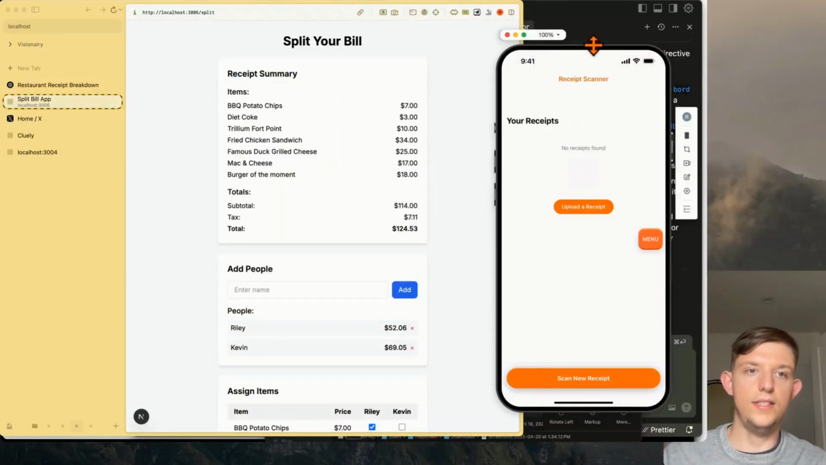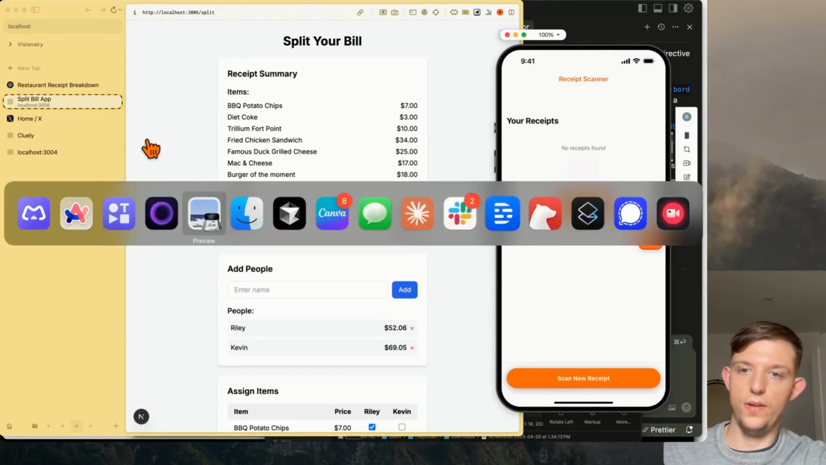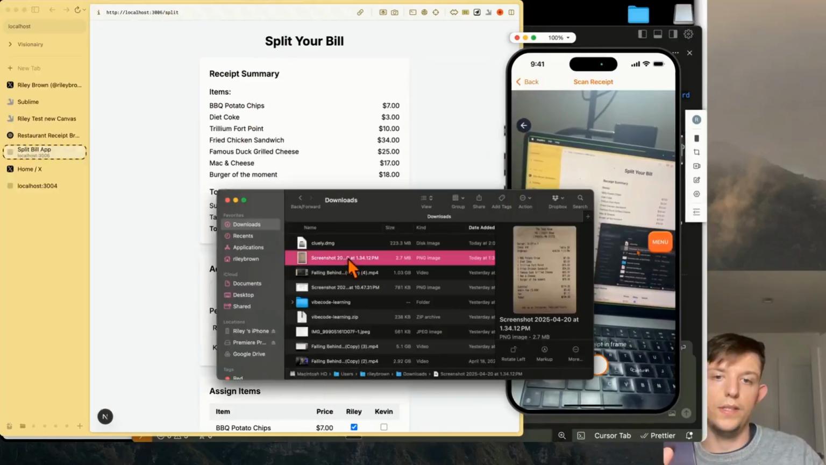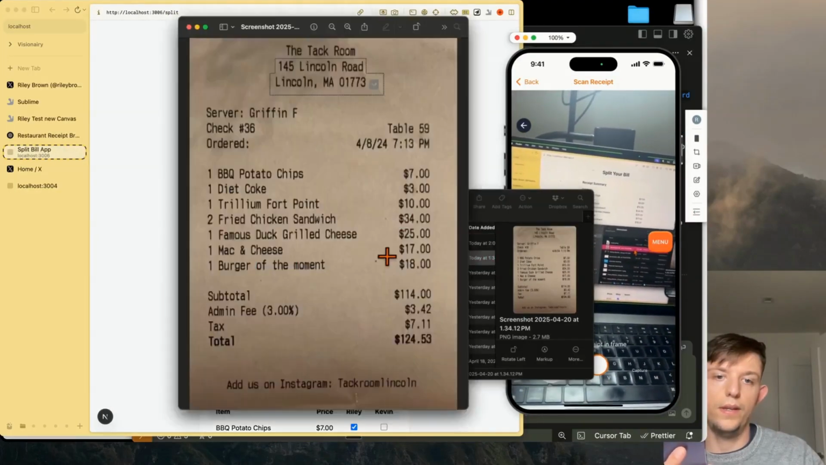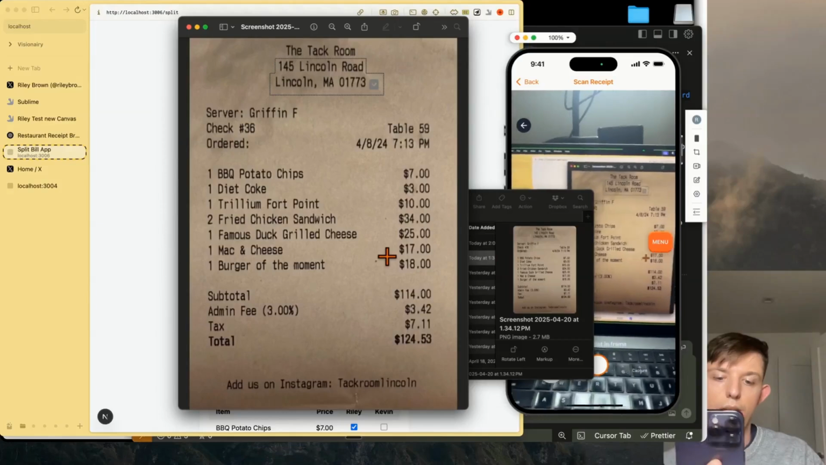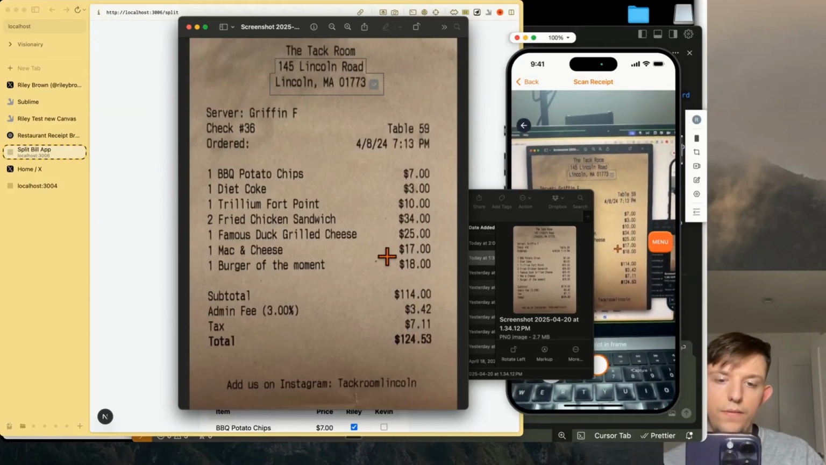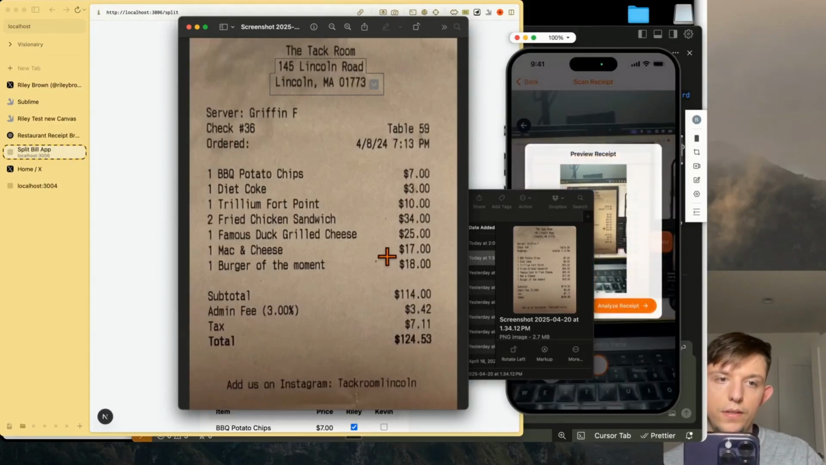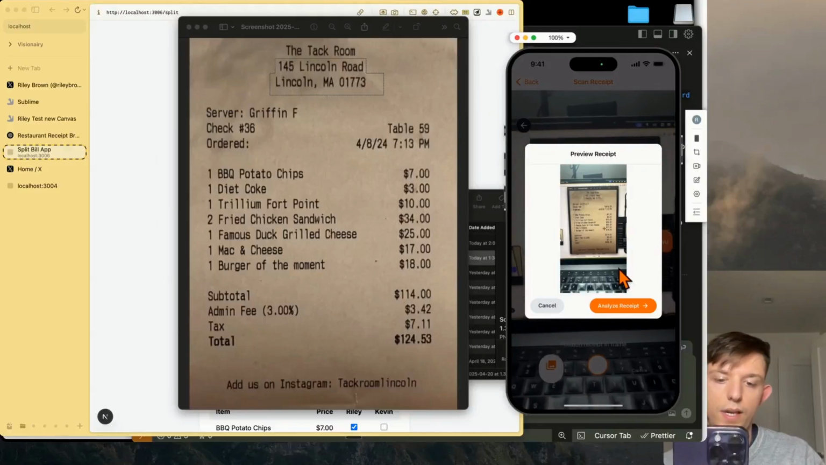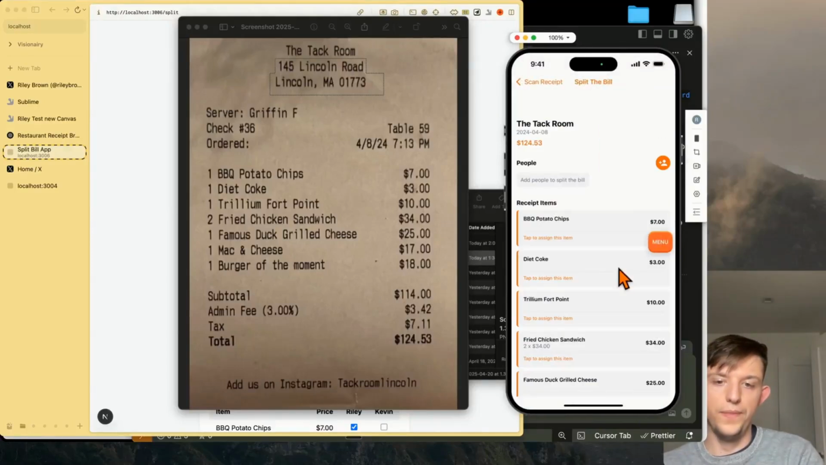Okay, it is now done. And so now we can actually upload a receipt, or we can scan a receipt. Let me just scan one on my computer. Or let's go ahead and test this app real quick. So if we open this up, let's go ahead and take a photo of this receipt. Let's see if this works. Analyze receipt. Okay, there we go.